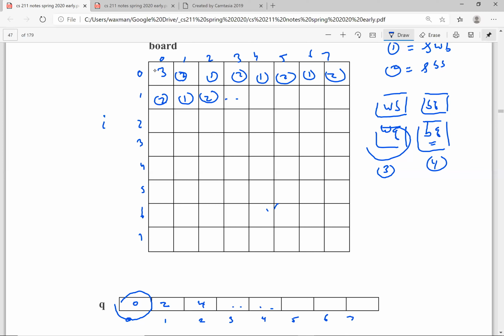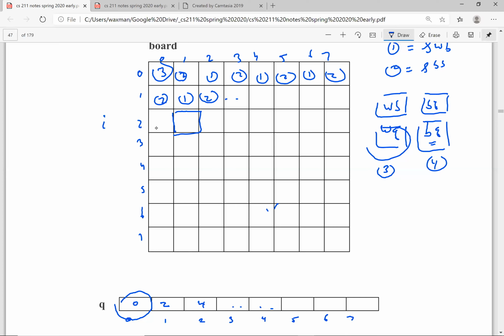And where's the next queen? The next queen is in column 1, row 2. That's going to be right over here. So here we're going to have a queen. What kind of queen are we going to put in here? So 2 plus 1 is odd.